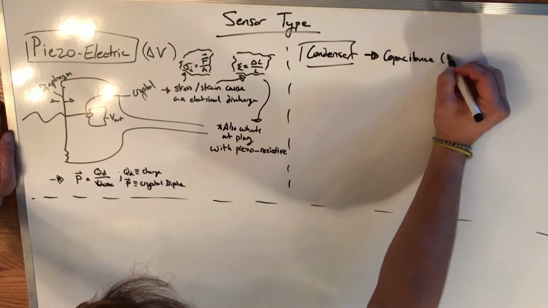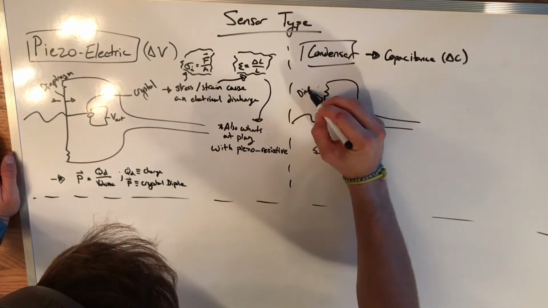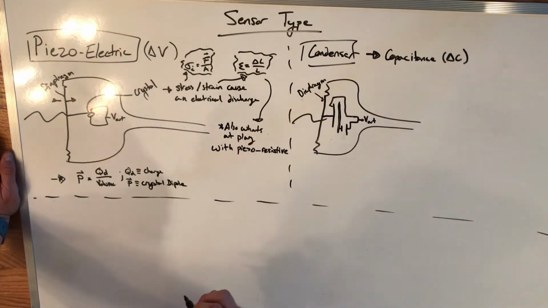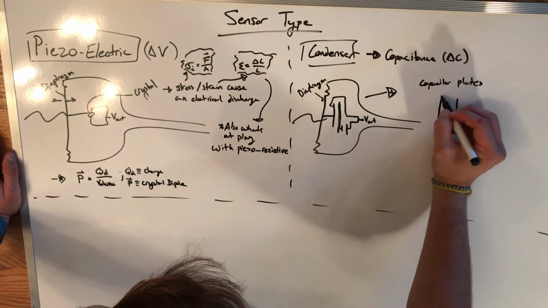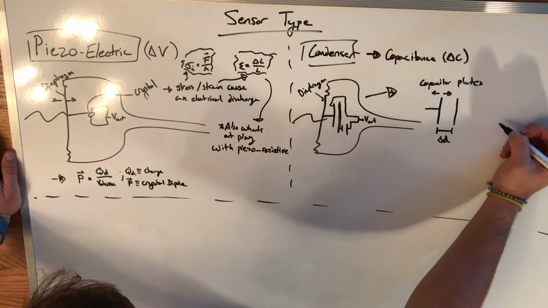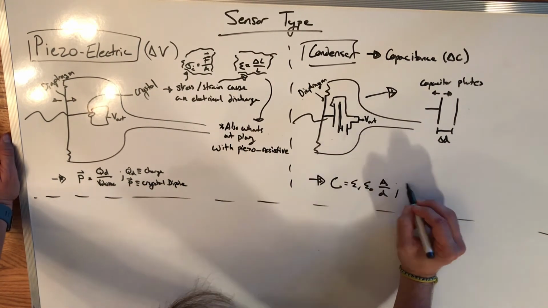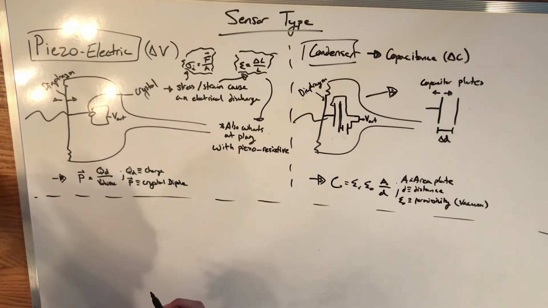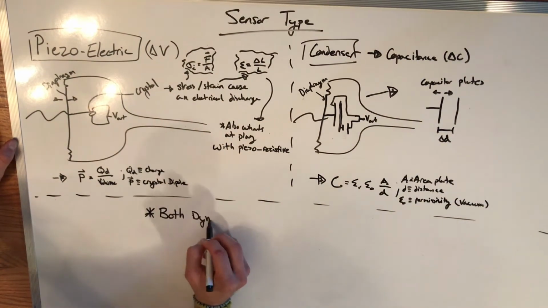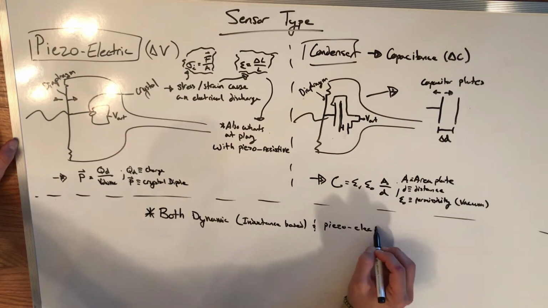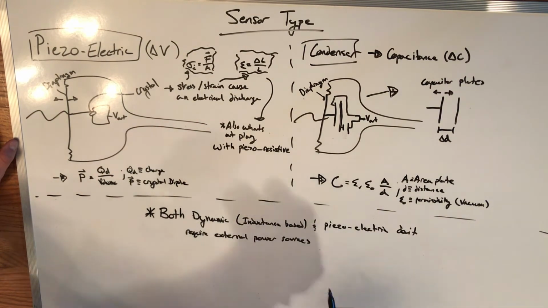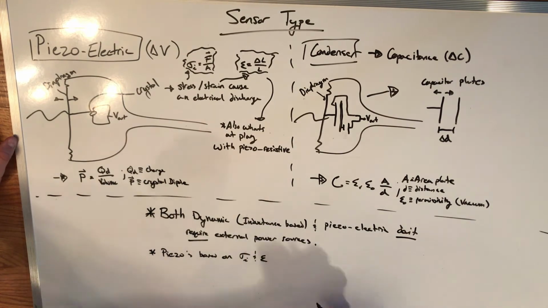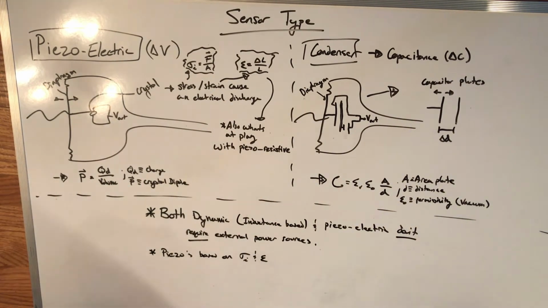Next is a condenser, which is based on capacitance. So change in capacitance happens where the diaphragm moves in and out, which is attached to one of the capacitor plates. So as the capacitor plate moves in and out, the distance between the capacitor plates changes. This can be seen governed by the equation where it's the permittivity times the area over the distance between the plates. So overall, both dynamic and piezoelectric don't require an external power source versus the other two, but both piezos deal with the stress and the strain of a crystal.